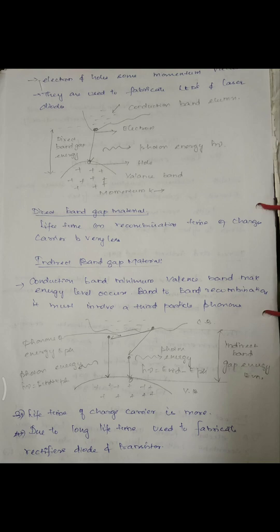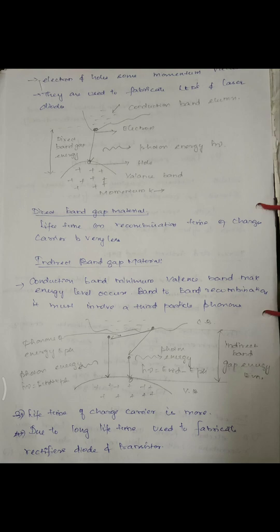And the next one is the indirect band gap material. For indirect band gap material, the conduction band minimum and the valence band maximum energy levels occur at different values of the momentum.